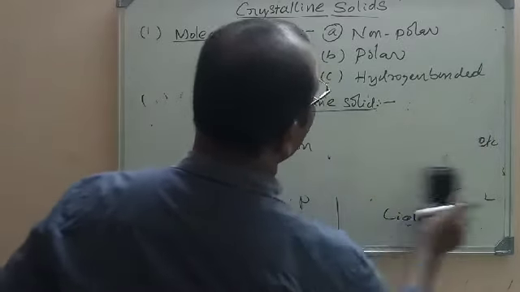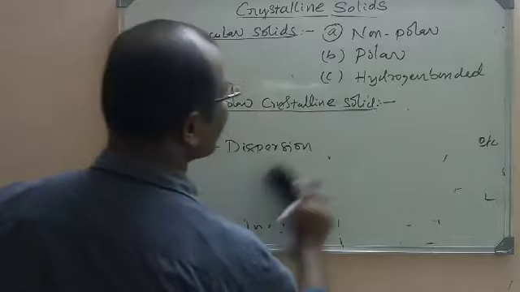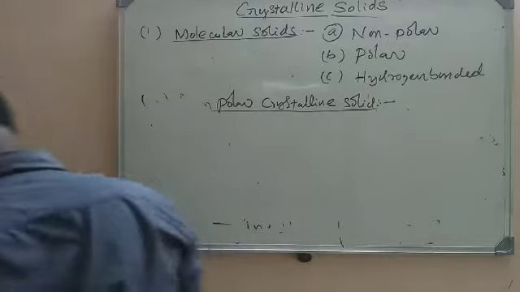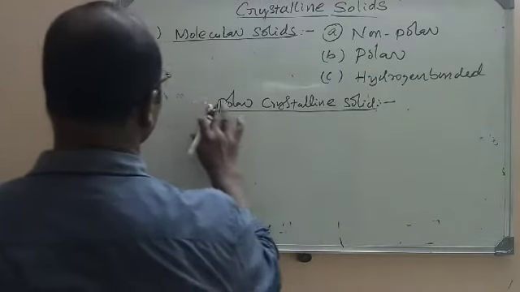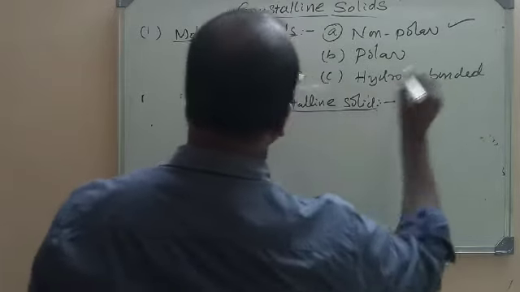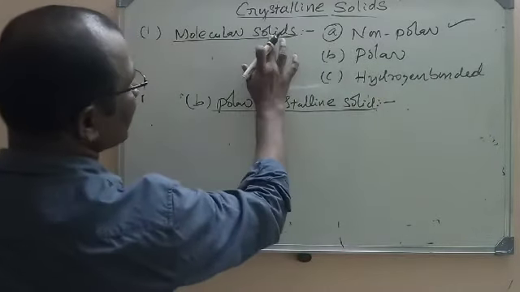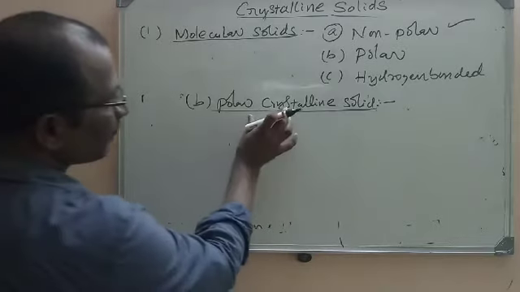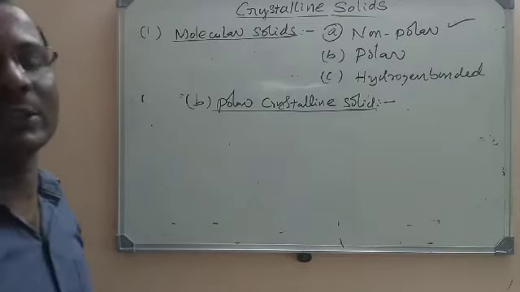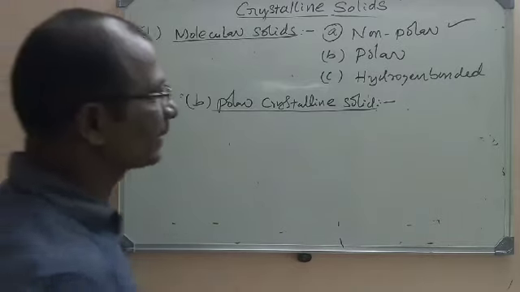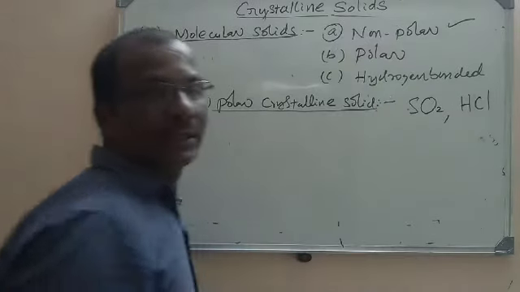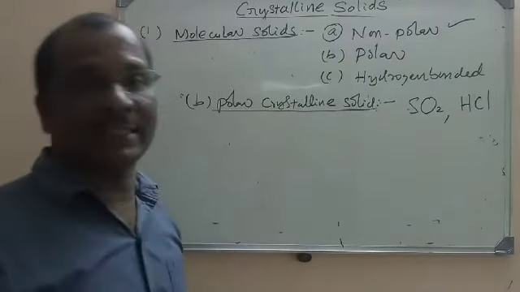The second type of molecular crystalline solid is already listed: polar molecular crystalline solid. The first type is over. Now we are studying polar molecular solids. If you see the title, you can say that here there are polar molecules. Molecules like SO2 and HCl will be the examples for polar crystalline solids.